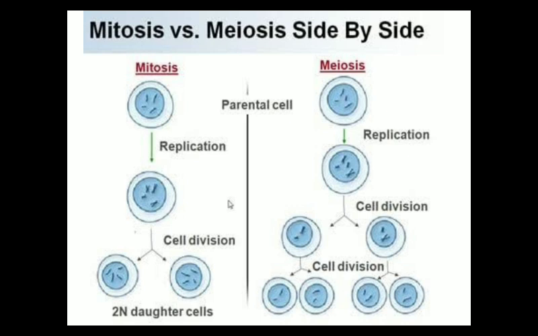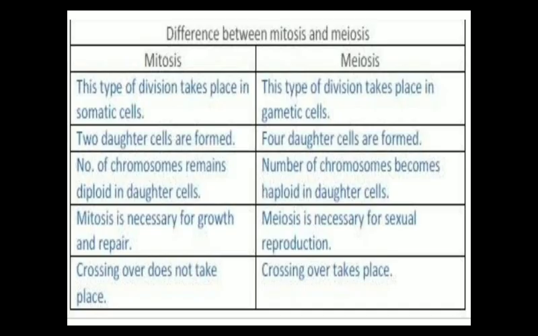Suppose that in that parent mother cell, 46 chromosomes were there. Then how many chromosomes will be present in these daughter cells which are produced by the process of meiosis? So the chromosome number will be half. If in the mother cell the chromosome number was 46, then in this daughter cell the chromosome number will be half of 46, which is 23. So this is an important point which you have to keep in mind.